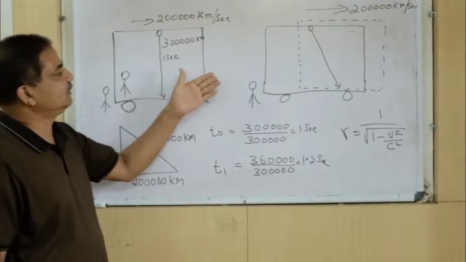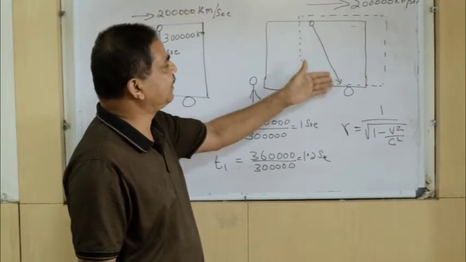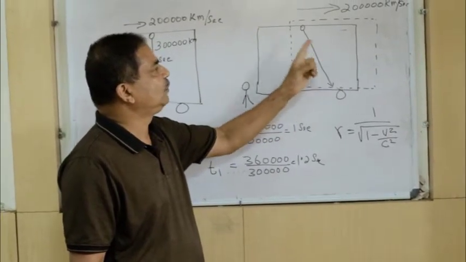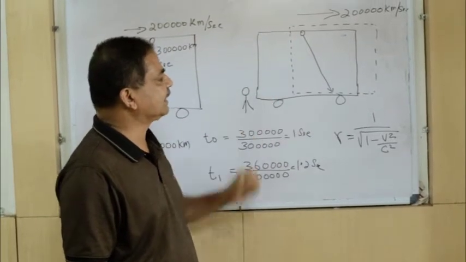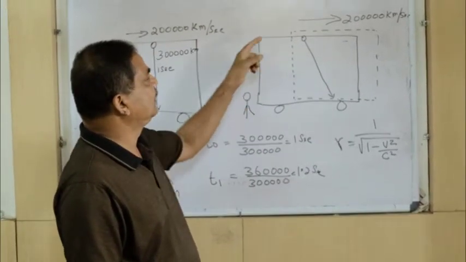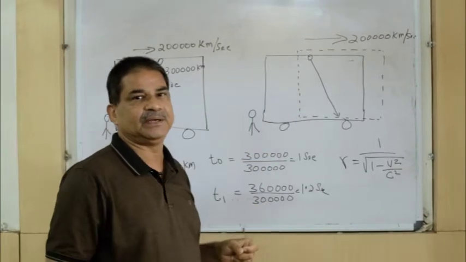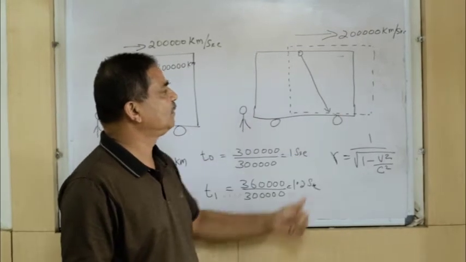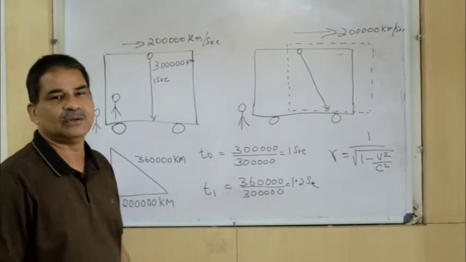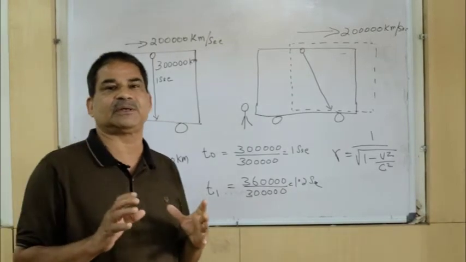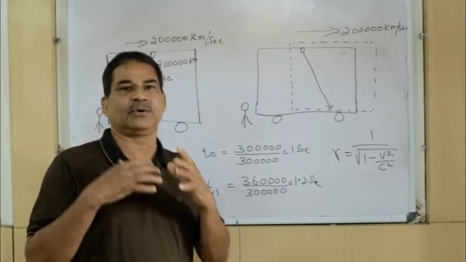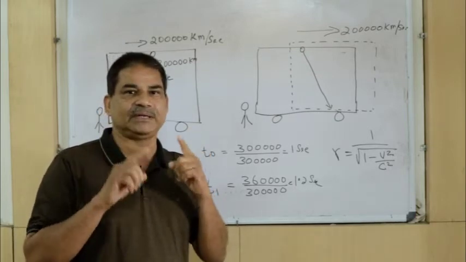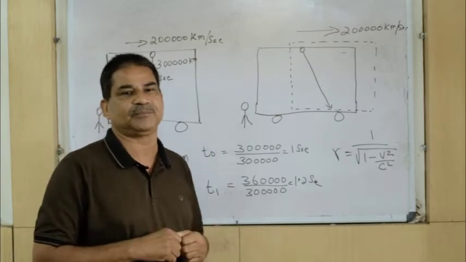But the outside observer sees the event in a different way. Since the cabin has moved 2 lakh kilometers ahead in 1 second, he observes that the ray of light, the same ray of light, follows an oblique path towards the front. So the outside observer measures a longer distance traveled by the same ray of light than what is observed by the inside observer.